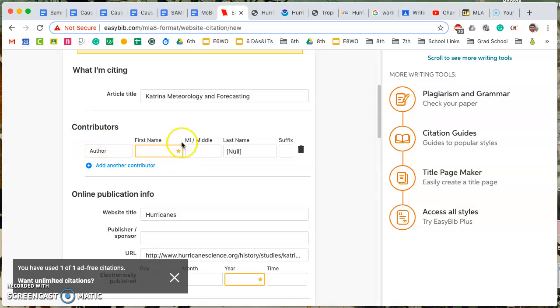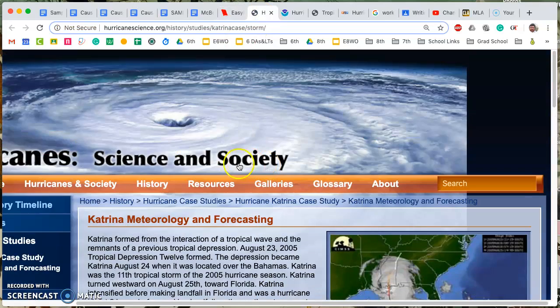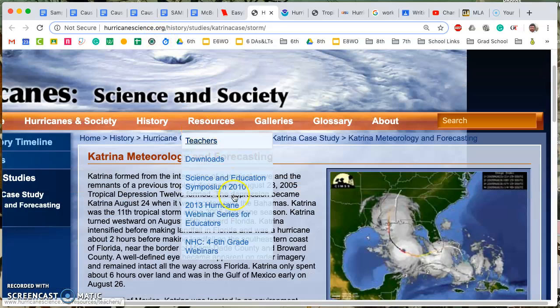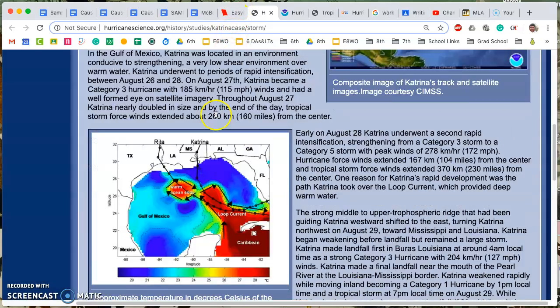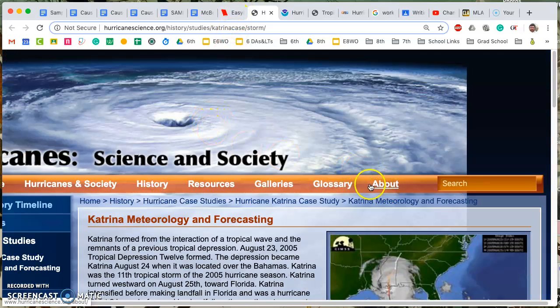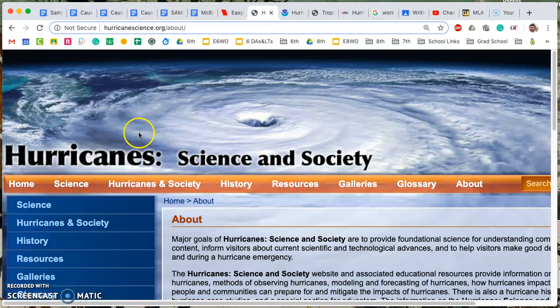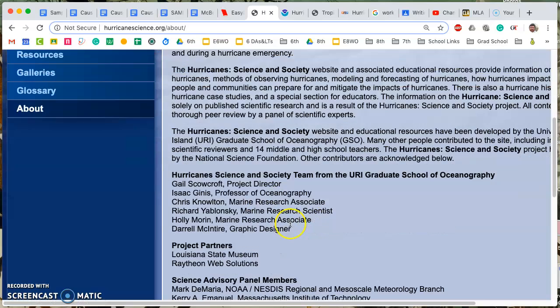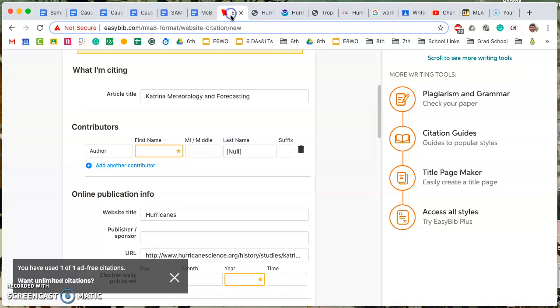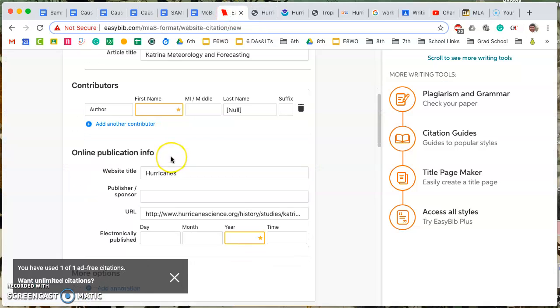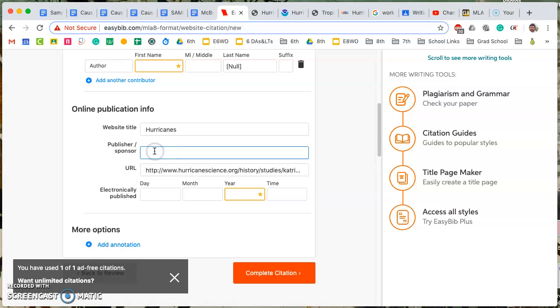There's not one author that I can find on the page, but I know it's a reliable source because it's a .org coming from a university, like it says at the bottom of the page. You could also look at the About section right here, and there could be about sections on your own pages about who's involved. But in this case, instead of an author, I'm going to put the University of Rhode Island.